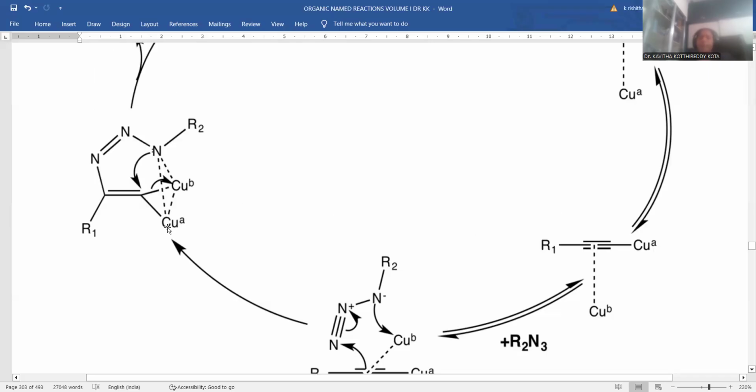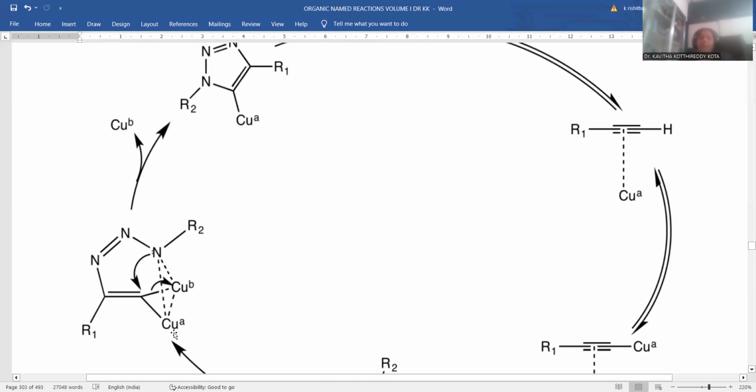That is also interfering with this bonding, so that the nitrogen has a slight extent of interaction with one copper, and another extent of interaction with the other copper atom as well. This is the way the allocation of the new bonding is possible.